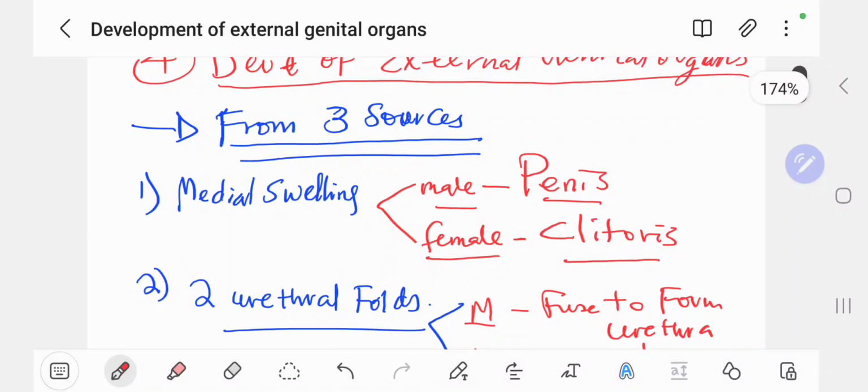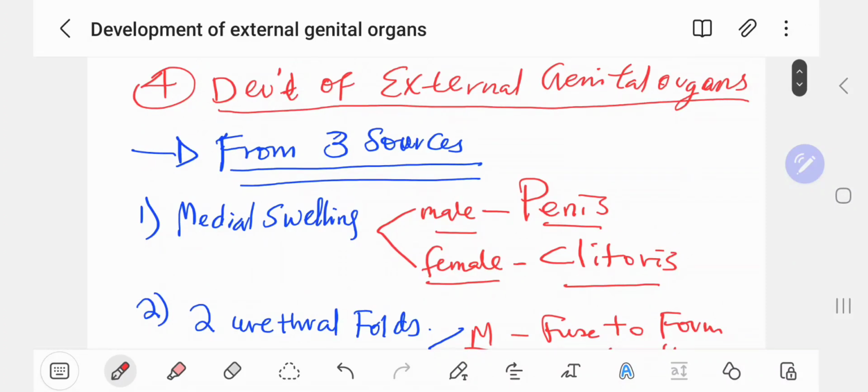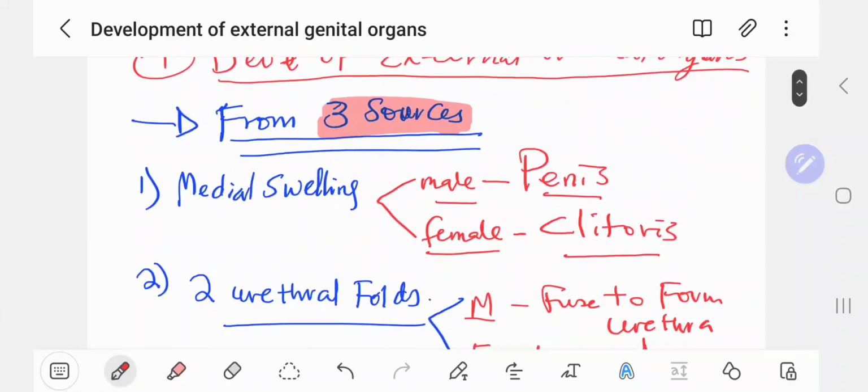So let us see the last part of our section on the reproductive system, the embryology of the reproductive system. It's the last part, which is the development of external genitalia. So now let us see. It develops from three sources.